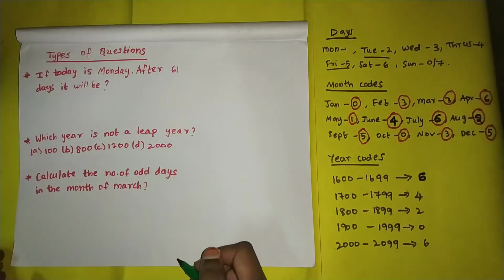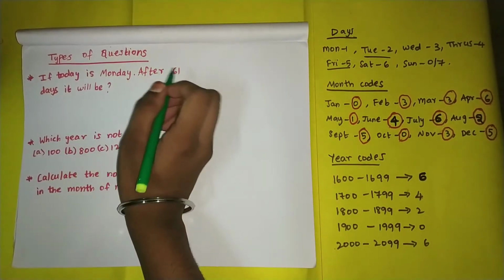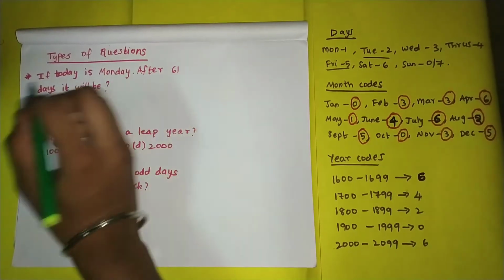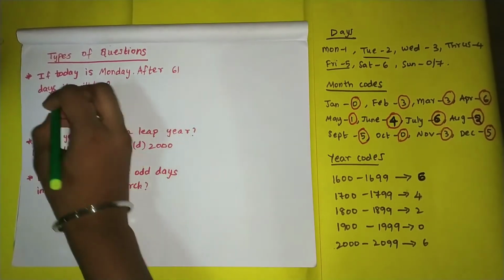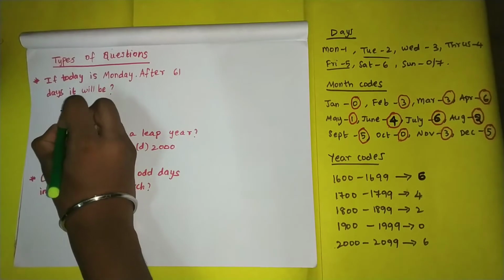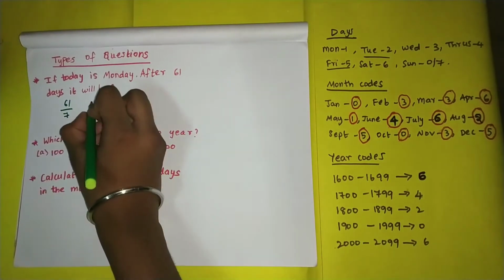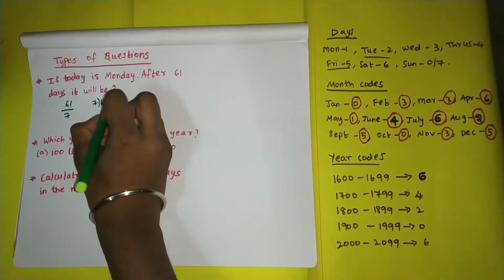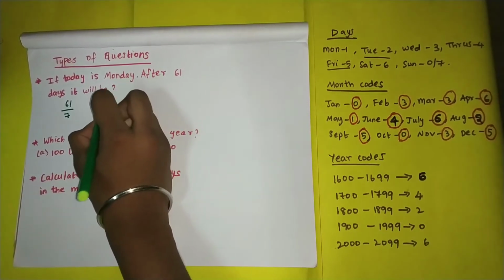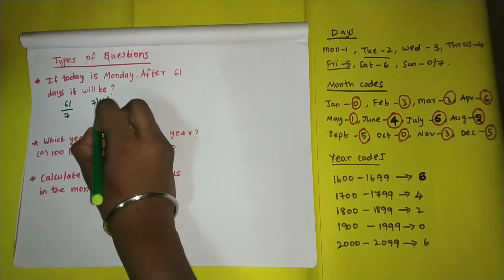The first question is, if today is Monday, after 61 days it will be. So first we have to consider 61 days. So 61 divided by 7. Why are we taking 7? Because 7 days make a week. So when you divide 61 by 7, 8 sevens are 56 and the remainder is 5.